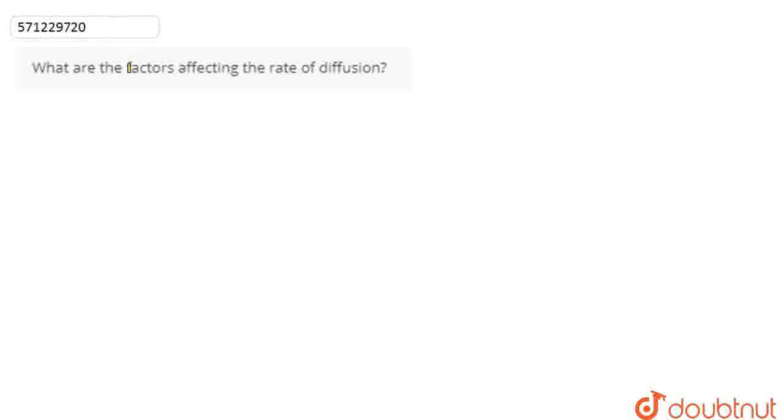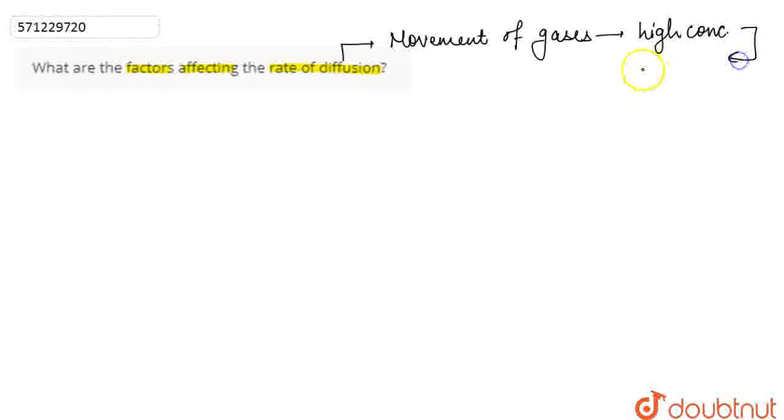If we talk about this question, in this question we are asked: what are the factors that affect the rate of diffusion? So basically, if we first discuss what diffusion is, diffusion is the movement of substances or gases from the region of high concentration to the region of low concentration. That is basically known as diffusion.